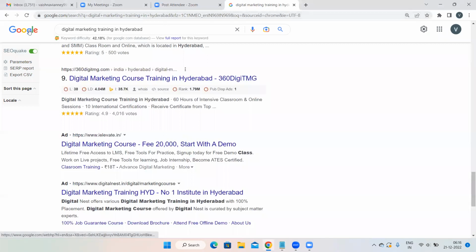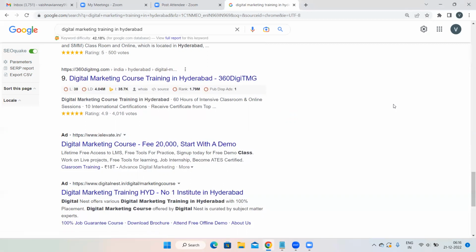Now, Google is a search engine, right? We are using Google to search for something, whichever we would like to know. Now, here we are searching for digital marketing training in Hyderabad. That is my query. So, Google is a search engine. And whatever the questions or keywords I'm asking to Google, they are showing me few results over here. And where are they showing me the results? They are showing me the results on a particular page. So this interface is known as search engine result page.